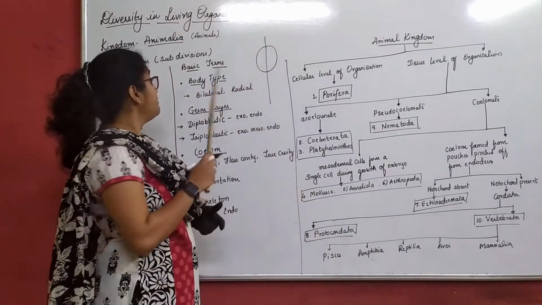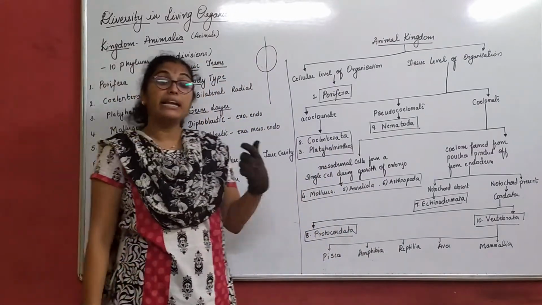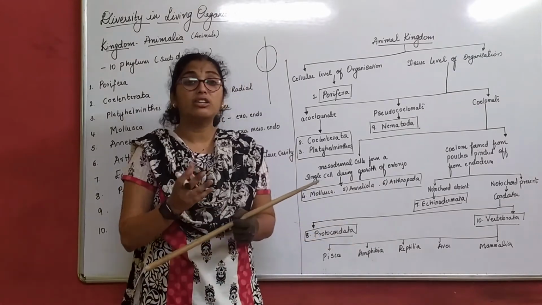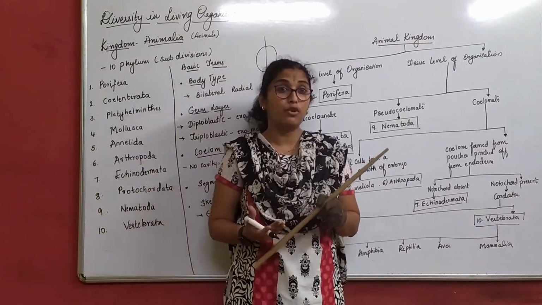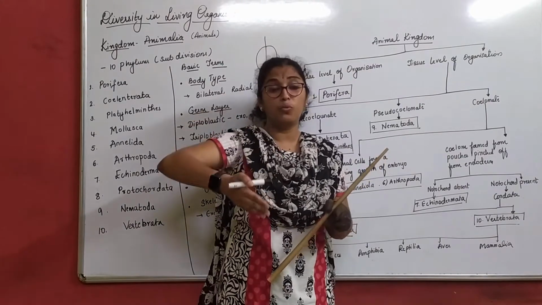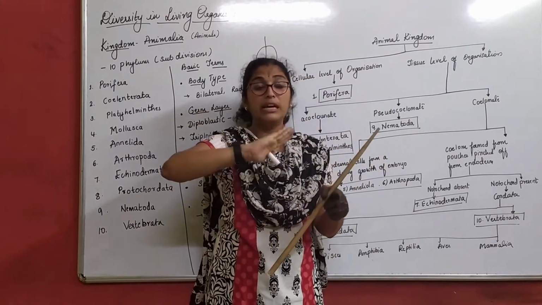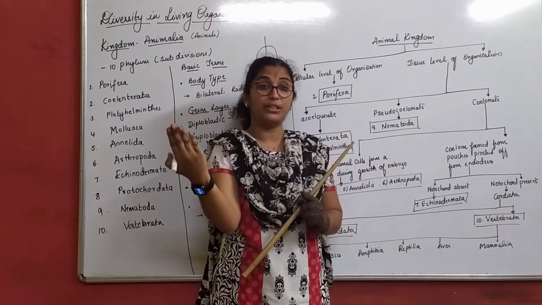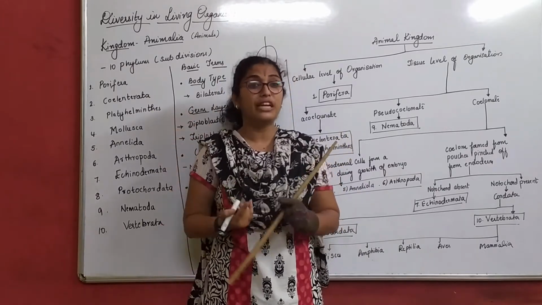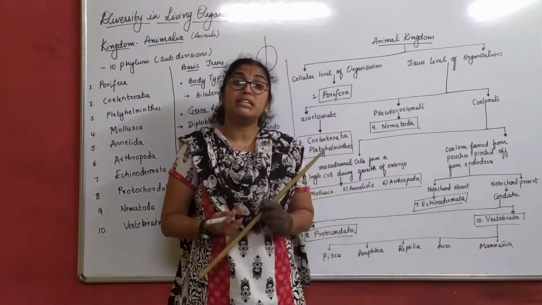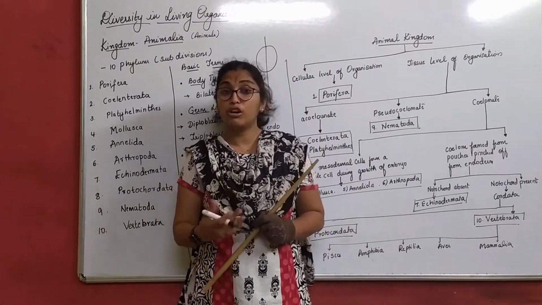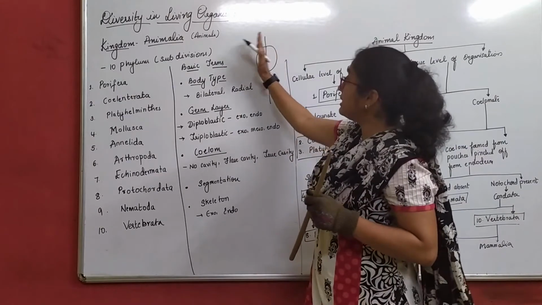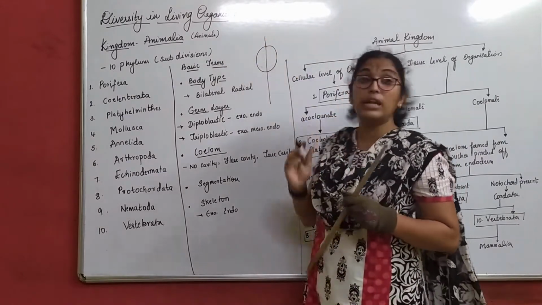So that type of division is called bilateral symmetry. In art or drawing, you have a freehand drawing, right? You draw it on one side, fold the paper and just rub it, and when you open that, you get the similar one on the other side, right? So it is nothing but in science what we call a bilateral symmetry. That means I get equal half here and equal half here.